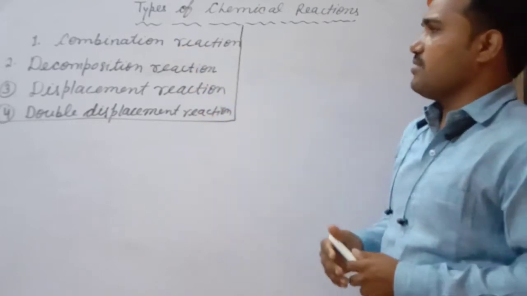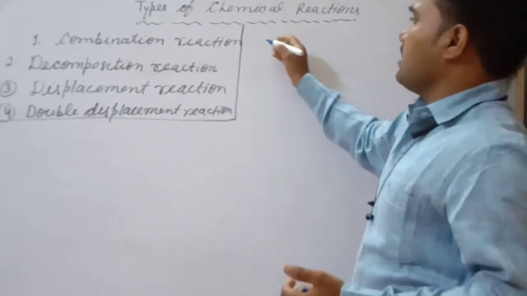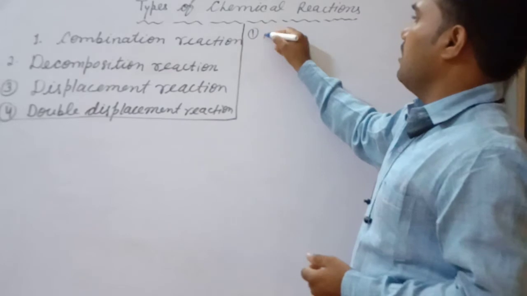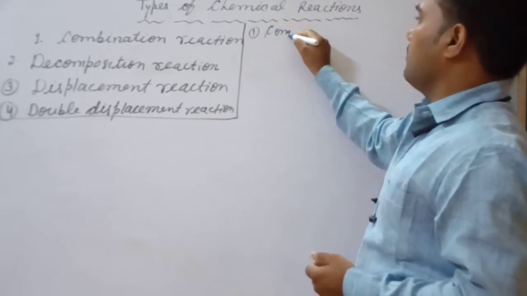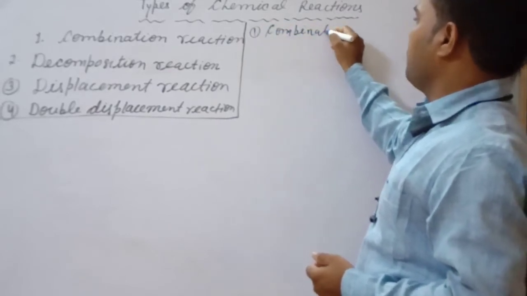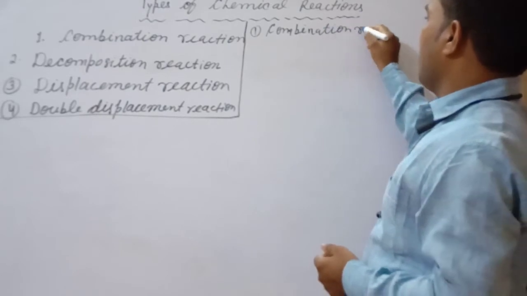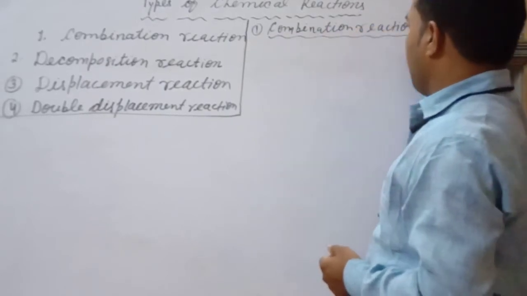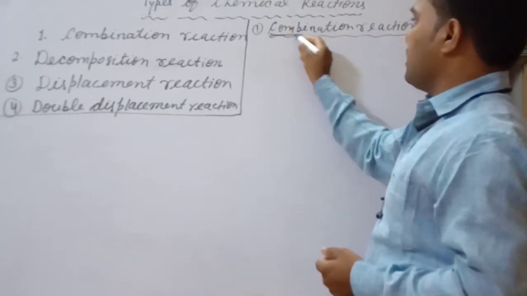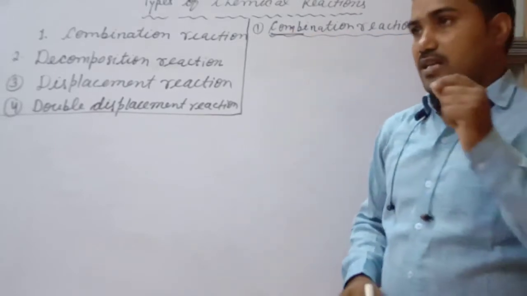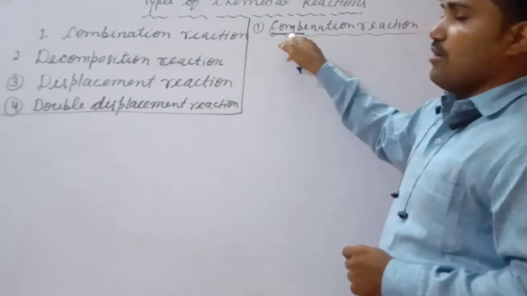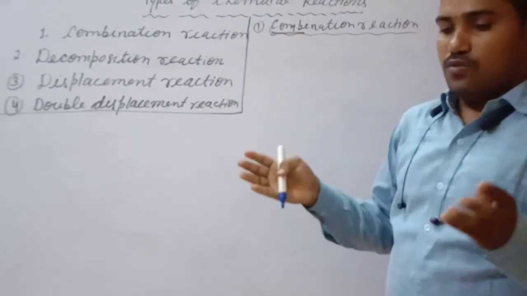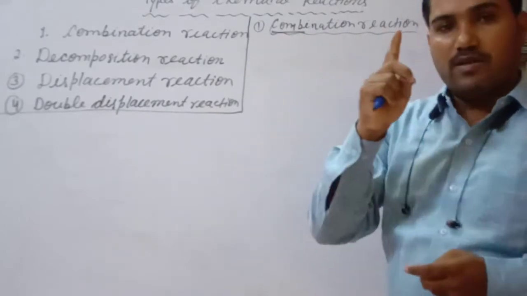Now first we will discuss the combination reaction. Dear students, by name it is indicated that combination means combine. It is a chemical reaction in which two or more reactant molecules combine together to give a single product.